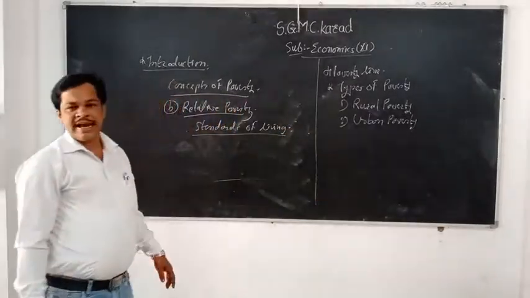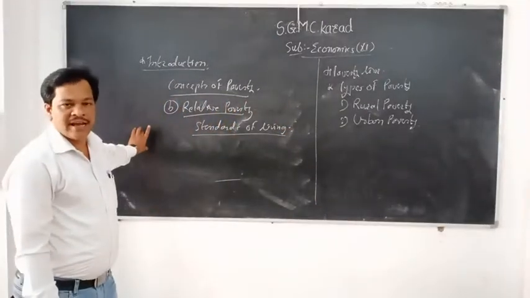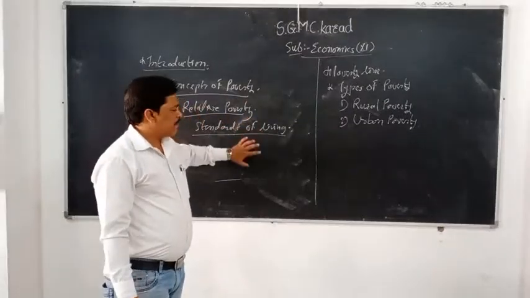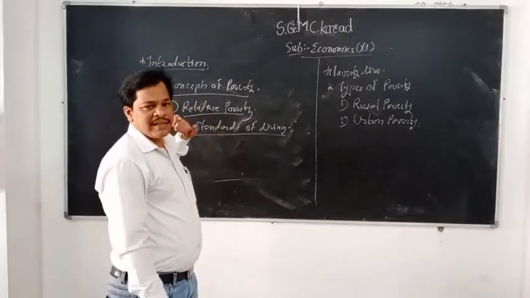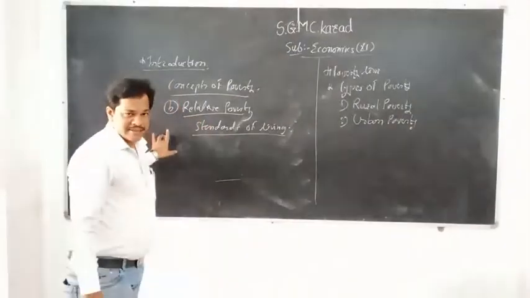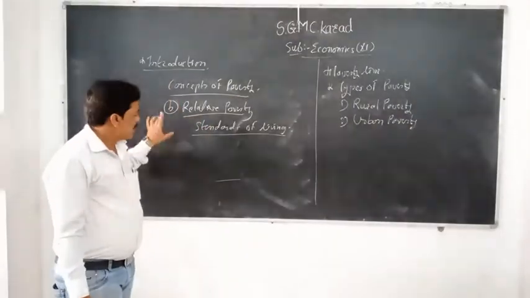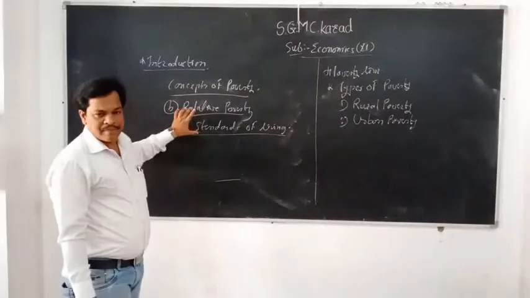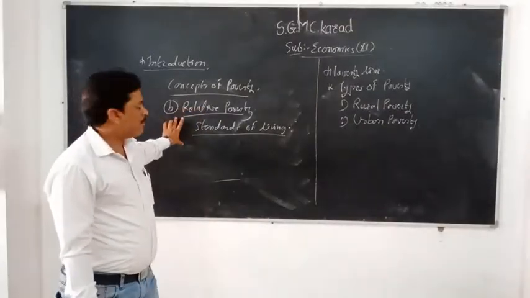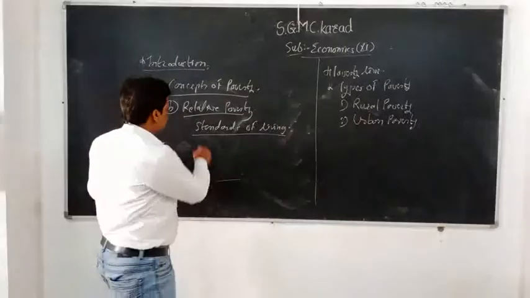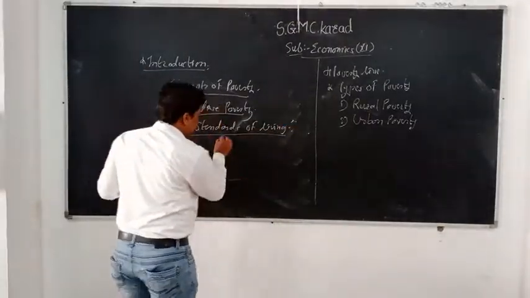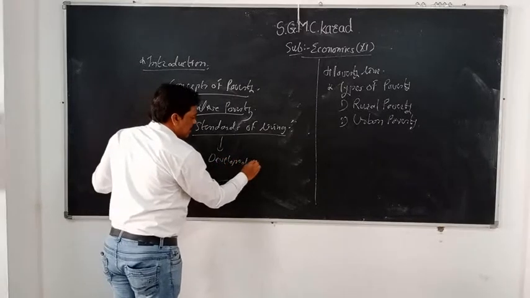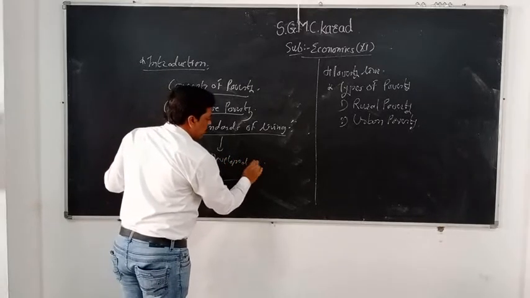So when we discuss the problem for India, we are not going to discuss this problem of standards of living, because the majority of people in India are struggling for their basic needs. For example, food, shelter, clothing, the basic needs. So this problem, relative poverty, is not present for our country, because standards of living is a problem mainly present for developed countries.